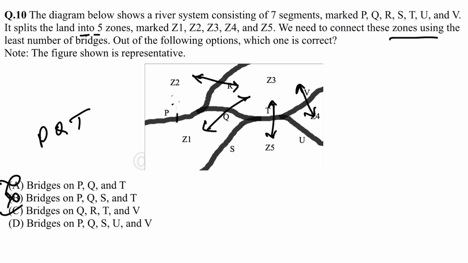QRT. We have to ask the minimum number of bridges. So in option D there are 5 bridges, but in option C there are only 4 bridges. So option C will be correct.